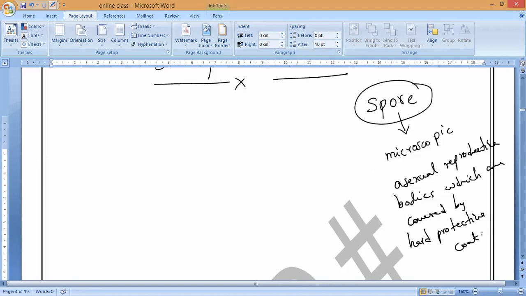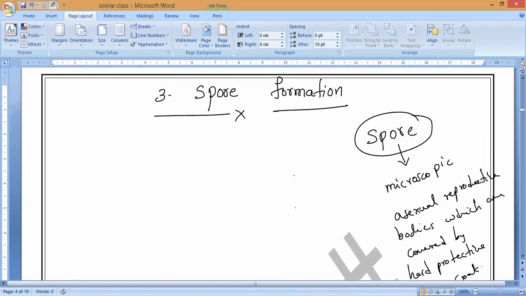This coat enables them to survive under unfavorable conditions, like in multiple fission. In the same way, spores are protected by a very hard protective coating under unfavorable conditions.